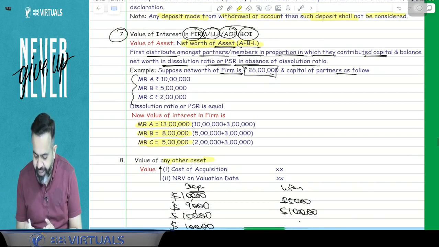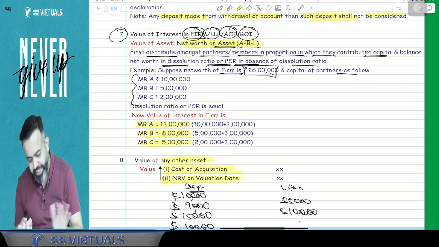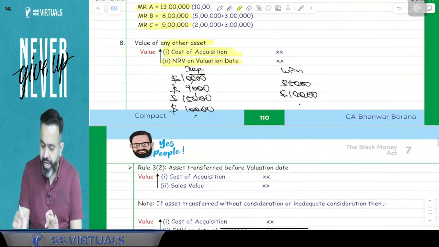And guys, for the value of any other asset, in case of any other asset, just take the cost of acquisition or NRV as on valuation date, whichever is higher. So this is called the valuation of your asset, means how to value the asset.